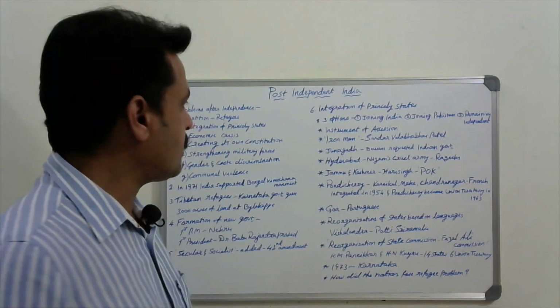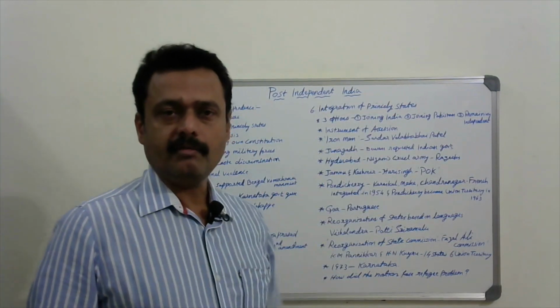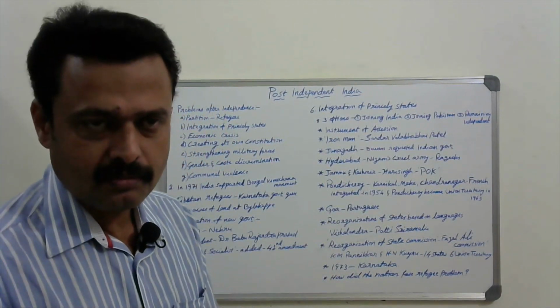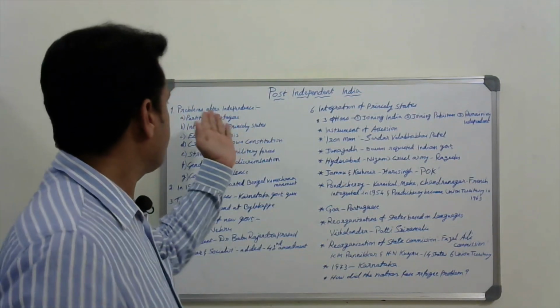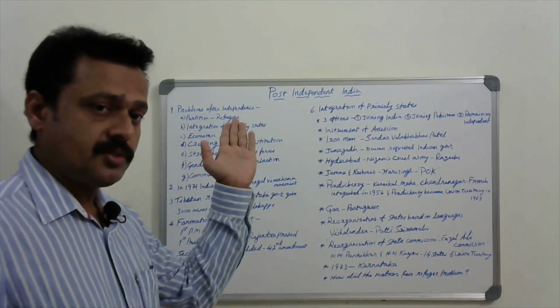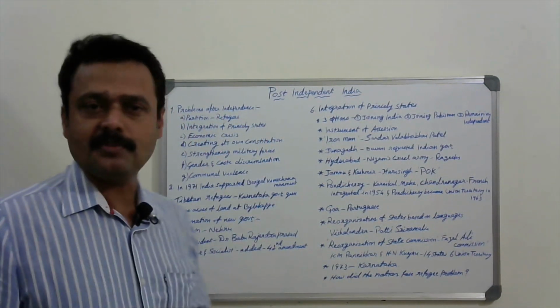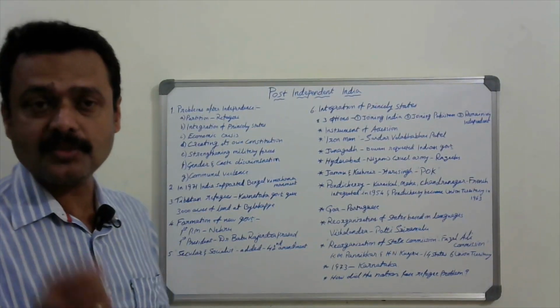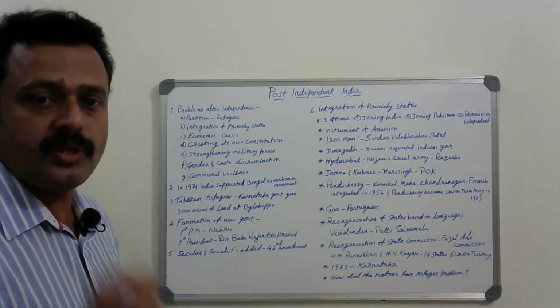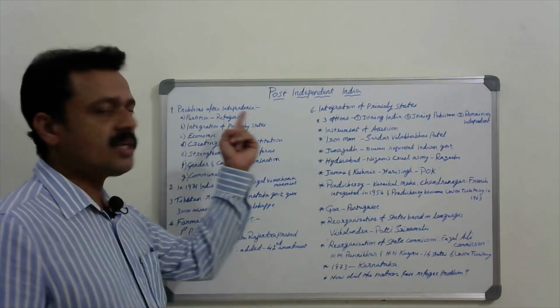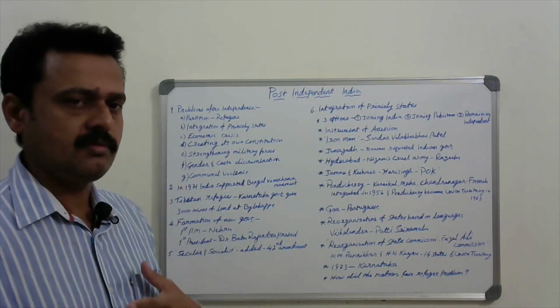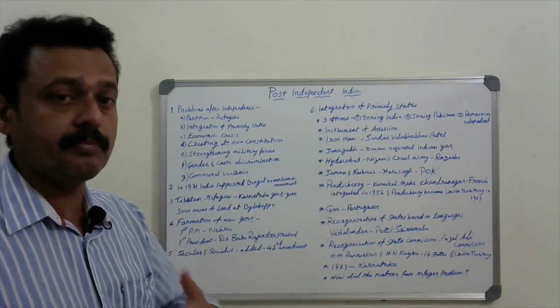Today, let us discuss post-independent India. Which are the important questions in this one? Friends, before independence, there was only one problem, that is the British. After independence, we had many problems. Which were the problems? Common question: which problems did India face after independence?